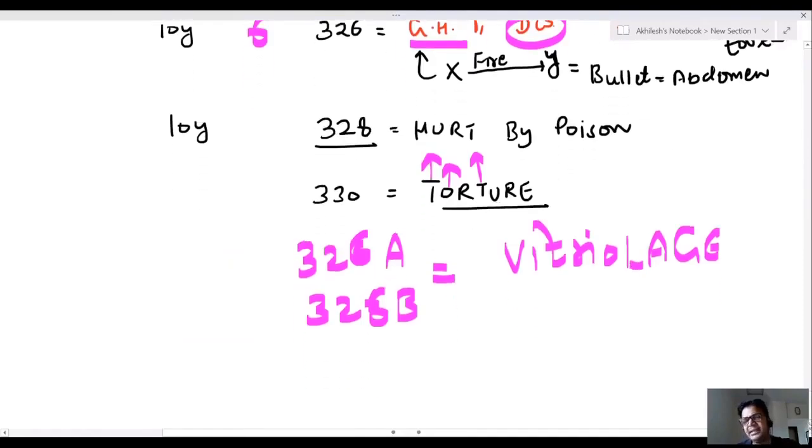ILD is a trick to remember. Interstitial lung disease: injury, life and death. It is in sequence, 44, 45, 46.